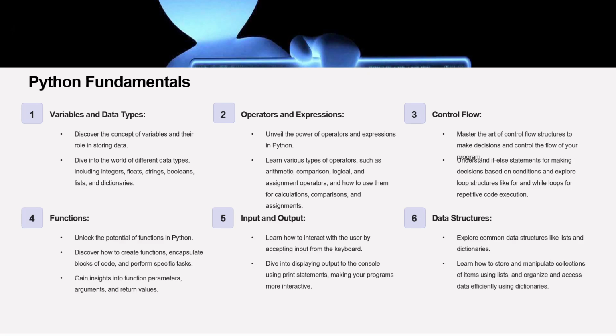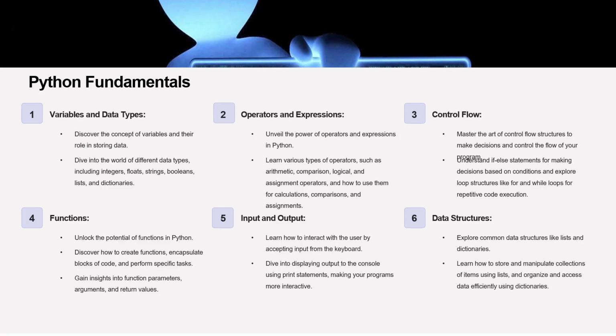So first of all, we'll discuss variables and different data types. We'll discover the concepts of variables and their role in storing the data, and we'll dive into the world of different data types including integers, floats, strings, booleans, lists and dictionaries. Okay, and then we will discuss operators and expressions, wherein we will learn various types of operators.